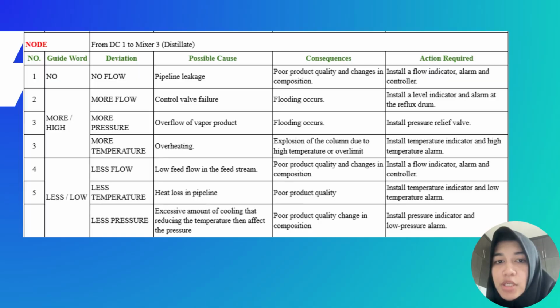If we see no flow due to pipeline leakage, it can affect the product quality. We need to install the flow alarm, also the controller. A more flow situation from control valve failure can lead to flooding. So we must install the level indicator and also alarm. When we see more pressure or more temperature occur, the consequence is a severe explosion. To mitigate this, a pressure relief valve is essential, and also for the temperature, we need to monitor for overheating.